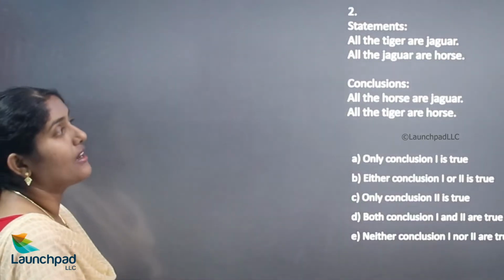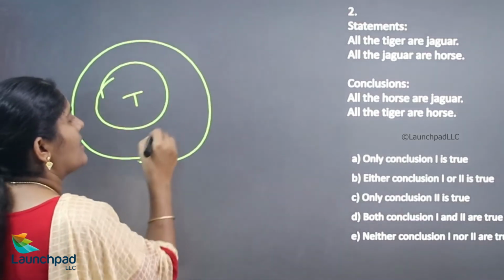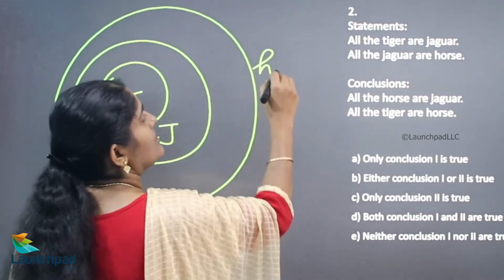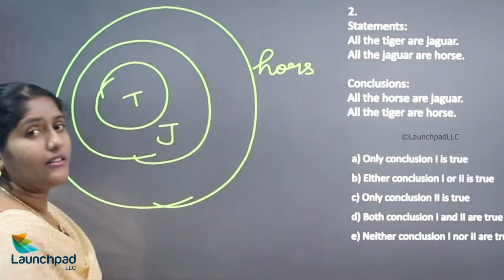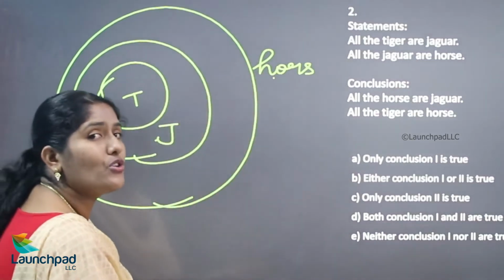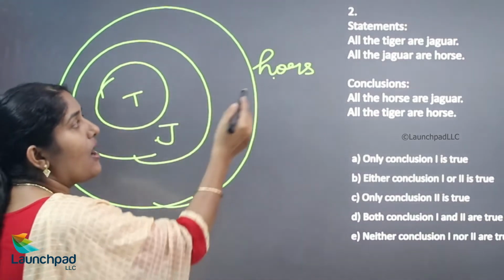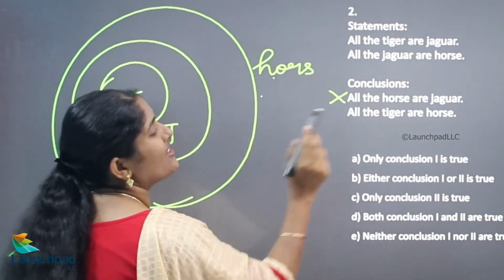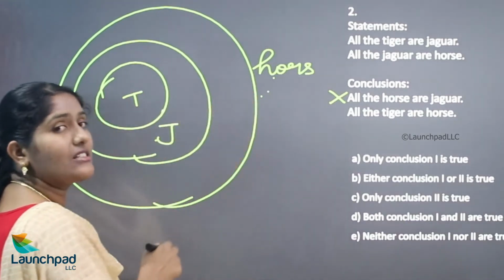All the tigers are jaguars. Now all the jaguars are horses. Now the conclusion: all the horses are jaguars. Some portion occupied by the jaguar is inside the horse. Some means it is right, all the horses means it is wrong. The first one is wrong. And your next conclusion, all the tigers are horses.